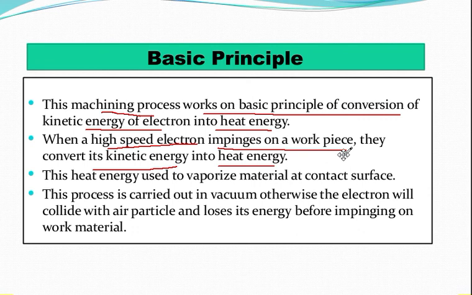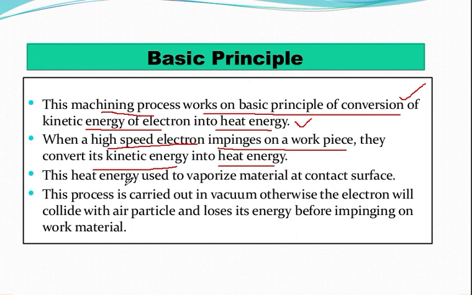So the machining principle of electron beam machining depends on the conversion of kinetic energy of the electron into heat energy.